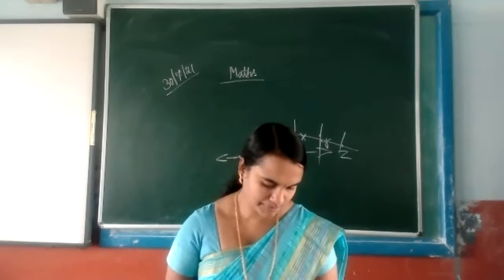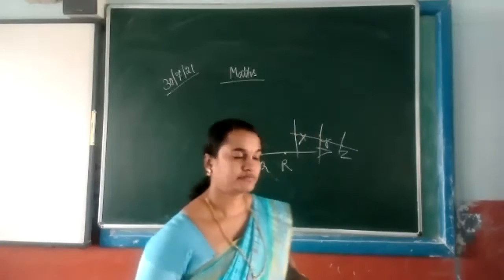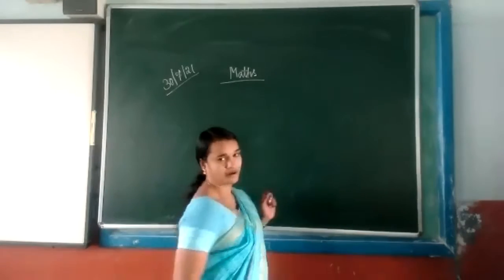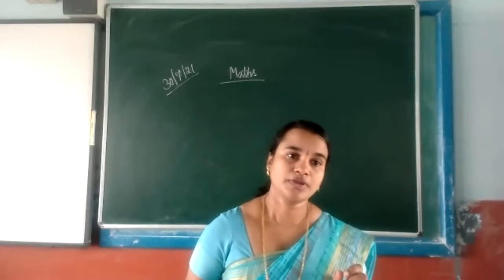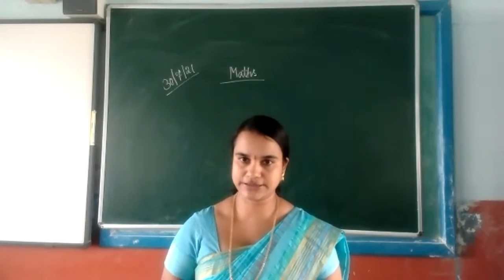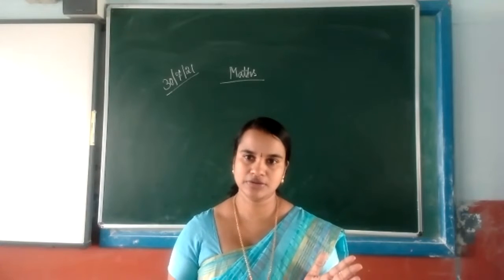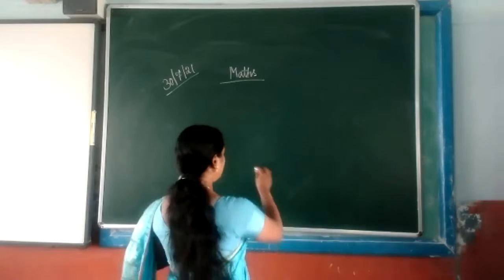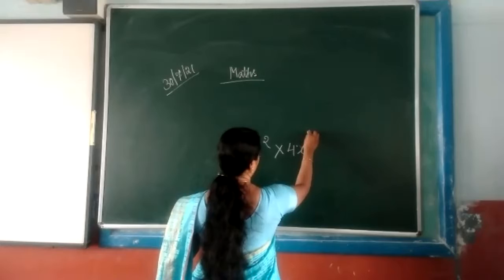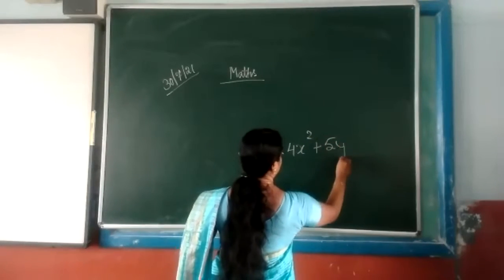Lesson number 13, exercise 13A. Here we know that we will find out the terms. How will we find out the terms? By using plus or minus. Only plus and minus we will use to separate the terms. If it is given 2x square into 4x square plus 5y.